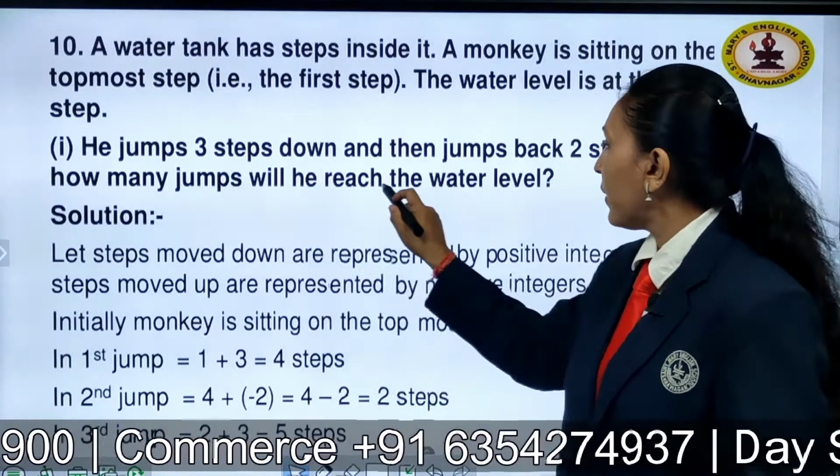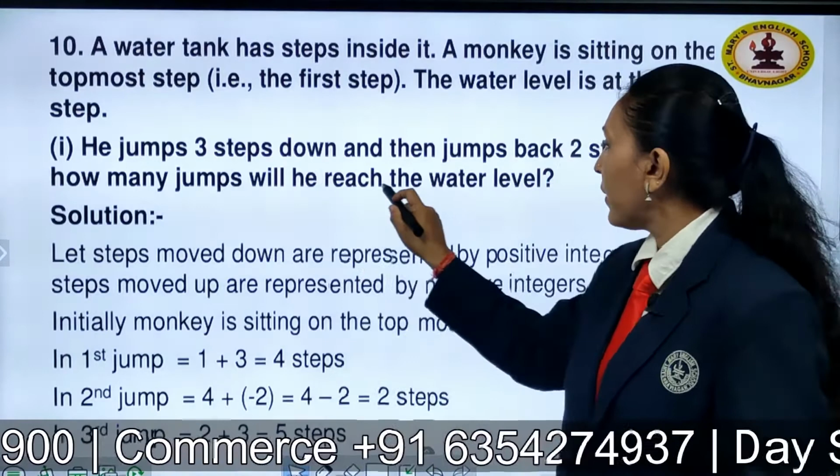And next, in the 11th jump, children, he will move 3 steps downward, where he finally reaches the water level to drink the water. So you can understand practically how it works here. So the monkey takes 11 jumps to reach the water level. Okay, now let's see what is the next question.